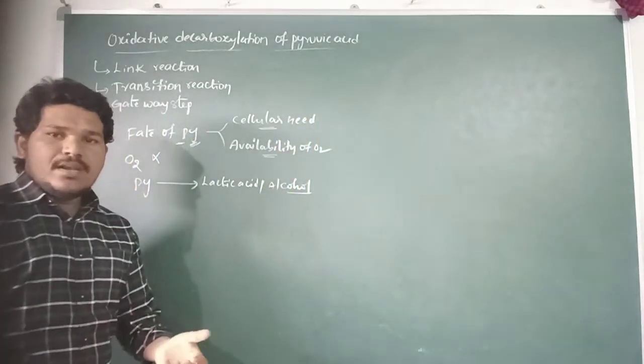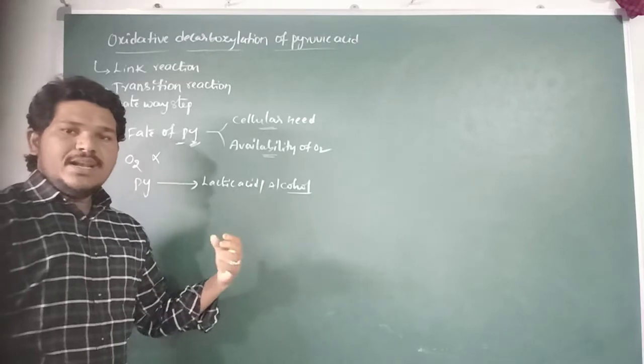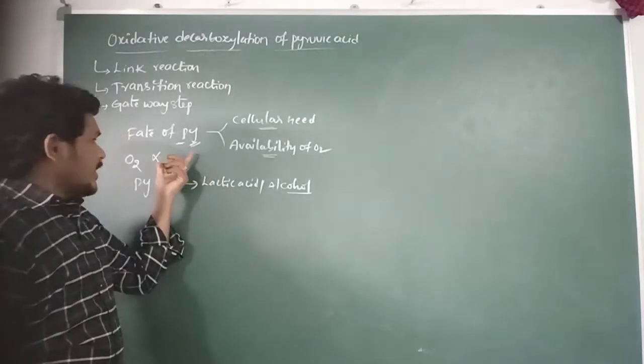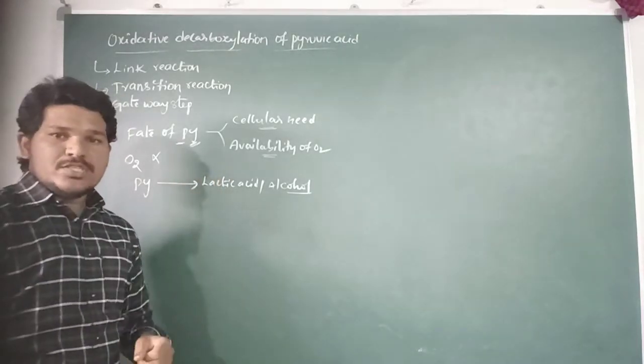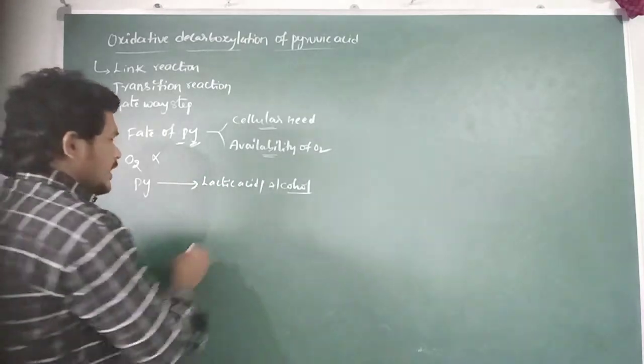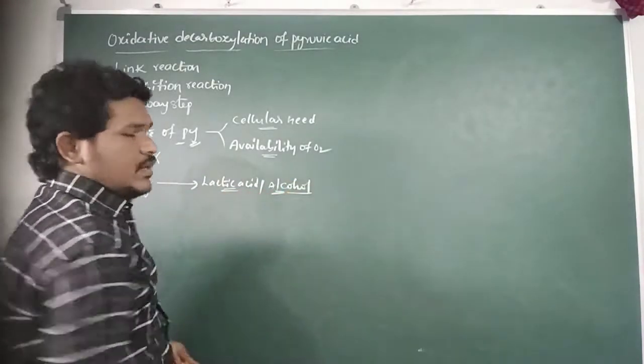When pyruvic acid undergoes anaerobic respiration or the fermentation process, it forms lactic acid or alcohol.